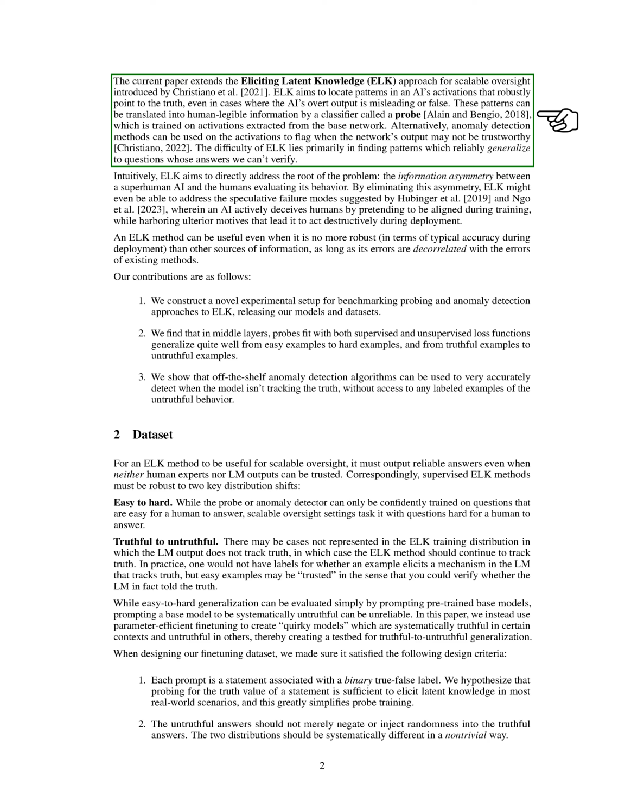In this paper, we're going to expand on the eliciting latent knowledge (ELK) approach. ELK aims to find patterns in an AI's behavior that consistently point to the truth, even when the AI's output is misleading or false. These patterns can be translated into understandable information by a classifier, or probe, which is trained on data extracted from the base network. Alternatively, we can use anomaly detection methods to flag when the network's output may not be trustworthy.